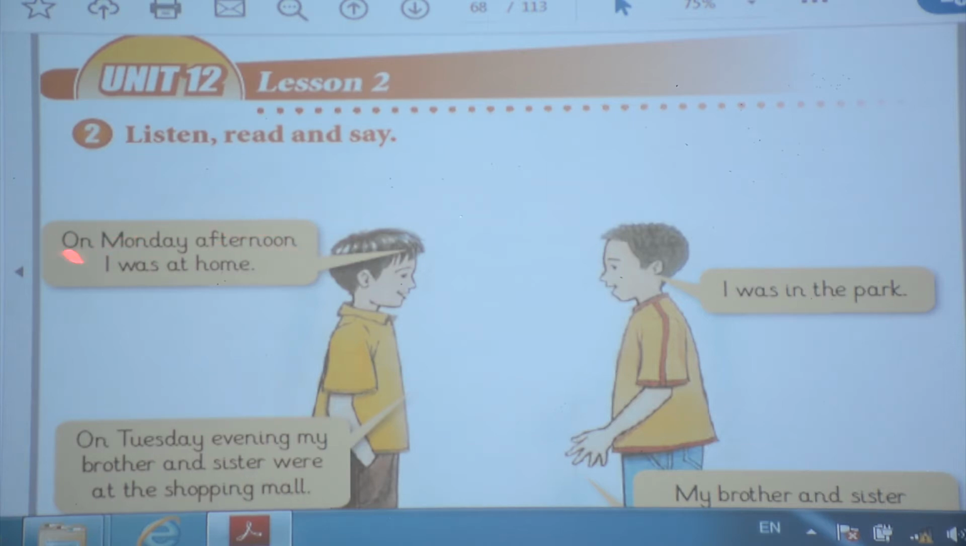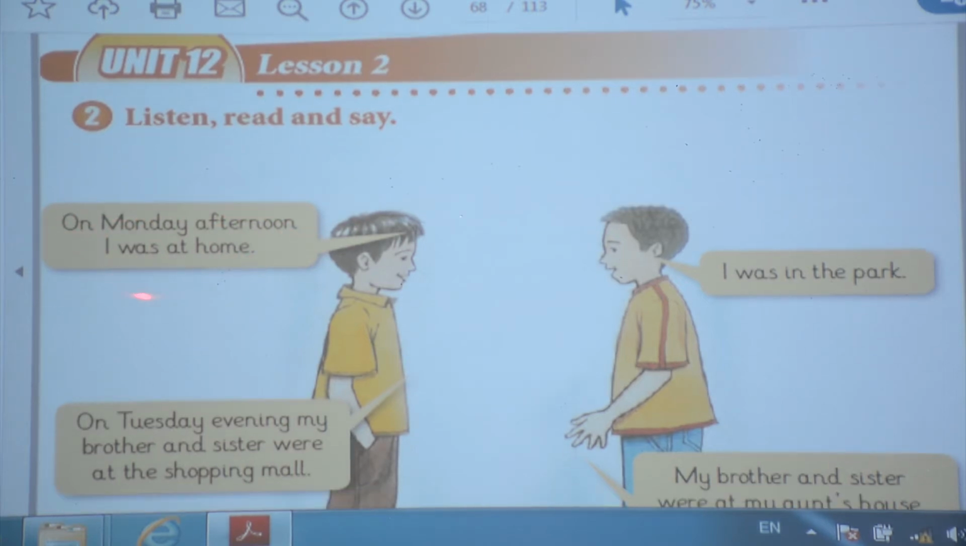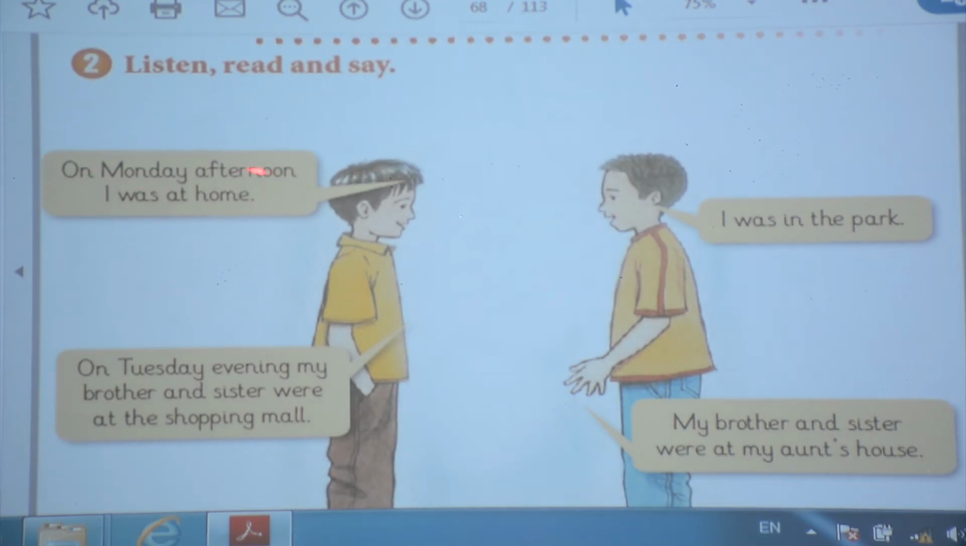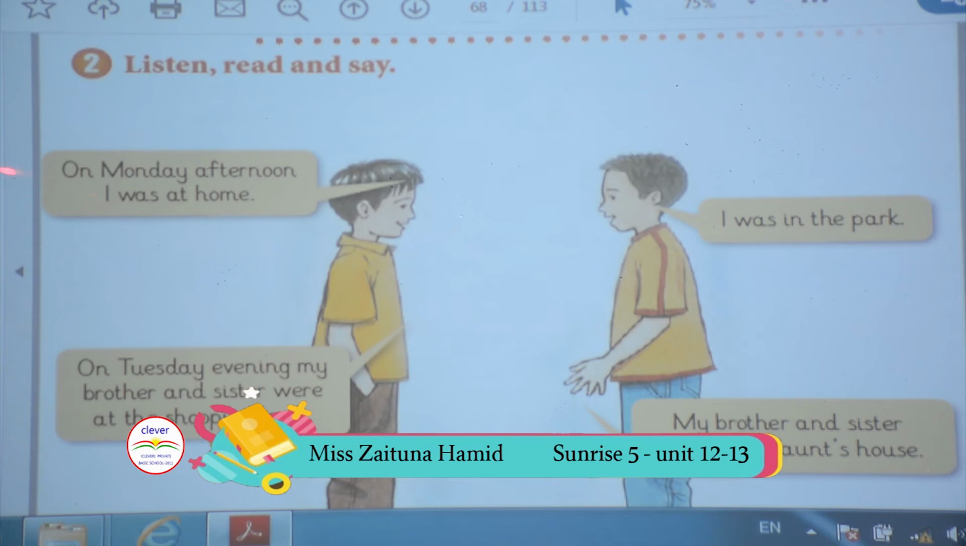On Monday afternoon, I was at home. Look at here, on. On is a preposition. If you have the day of week, Monday, Saturday, Sunday, any day, you should use on with the day of week, okay? On Monday afternoon, I was at home. Look at here. Again, we use was. Why? Because we have I, and this one is for past. I was in the park. Was, you should use with I, and it's for past.